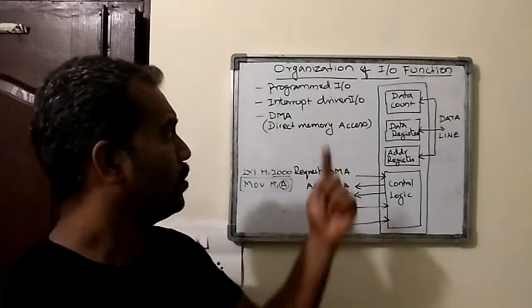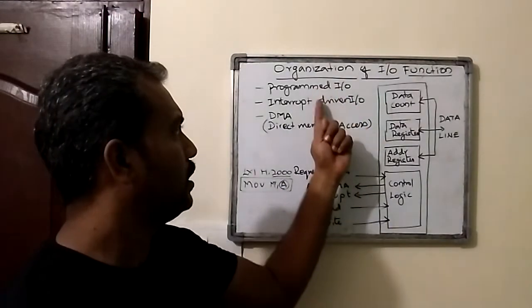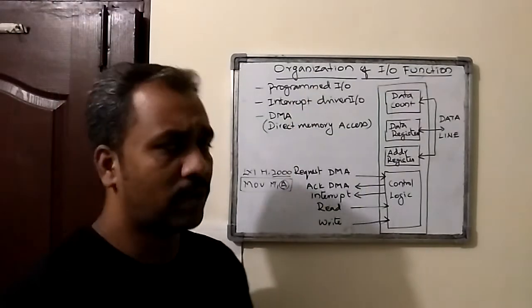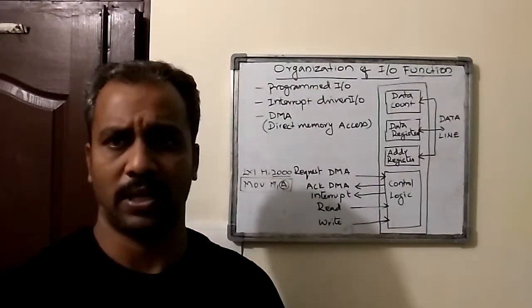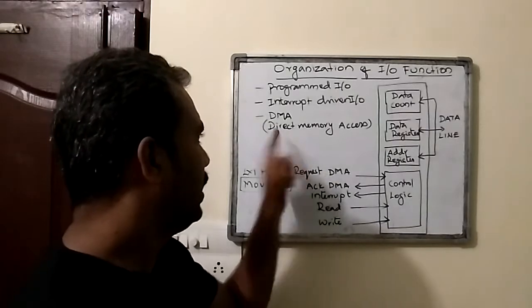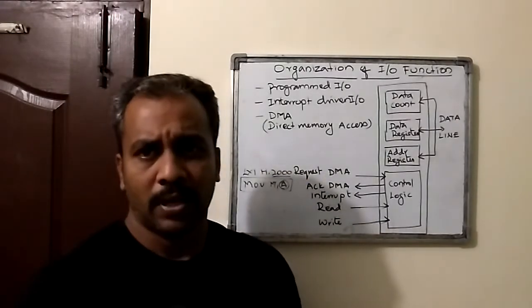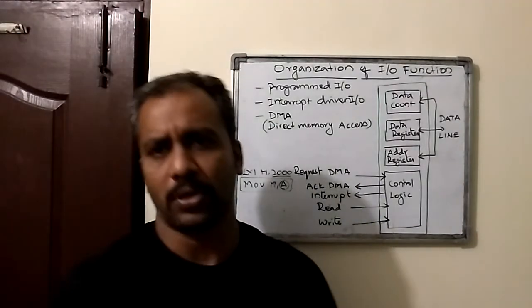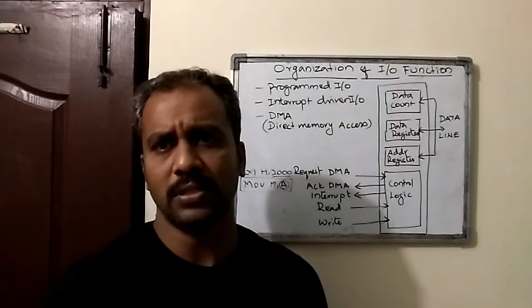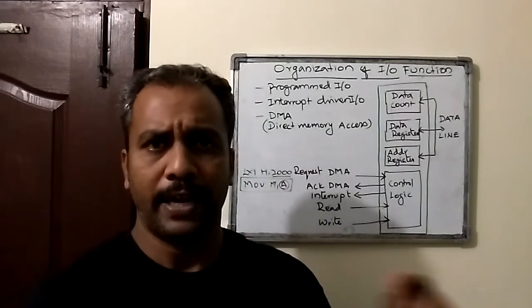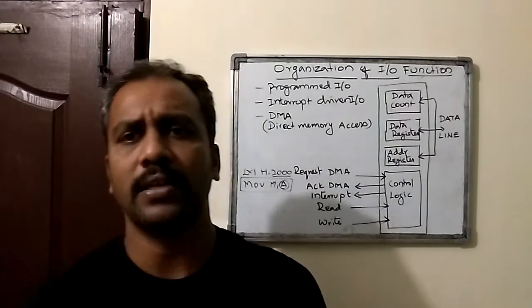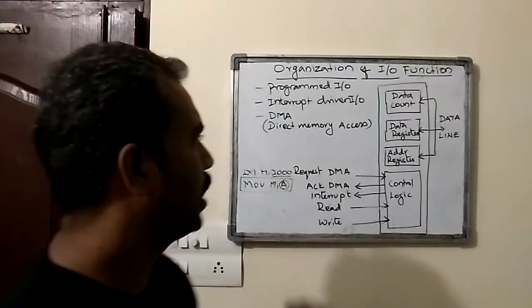So during the IO operation in programmed IO and interrupt driven IO, the processor is in busy state, right? But in DMA, interestingly, the DMA avoids interference with the processor. The processor interferes with this IO operation only at the beginning and at the end. So we will see how it works.